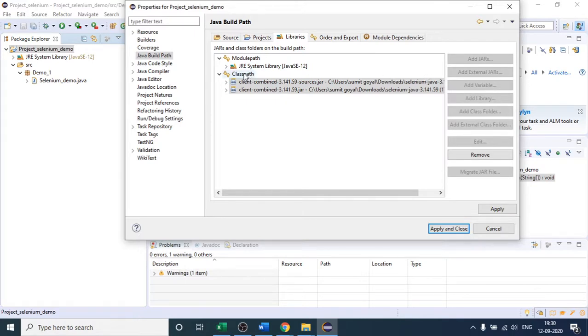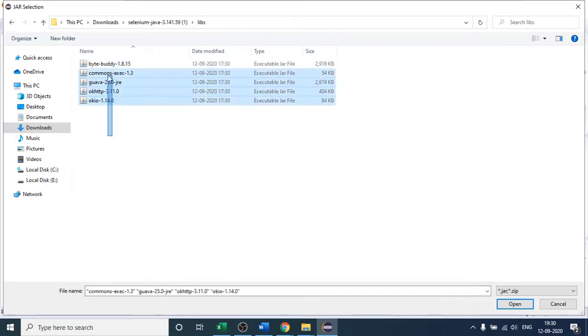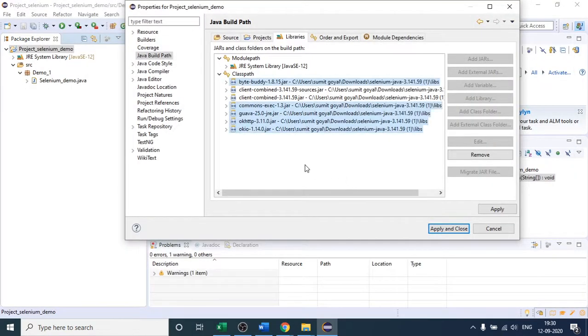Again I will click this class path, and again click this add external jar, right? I will come here and also add the 5 more jars which are present. I will click on open. So you can see that all the 7 jar files have been imported in our Eclipse. Keep an eye over this Wi-Fi symbol. When I click apply, you will see some kind of loading happen here. Let us click apply. You have seen that within seconds it has gone.